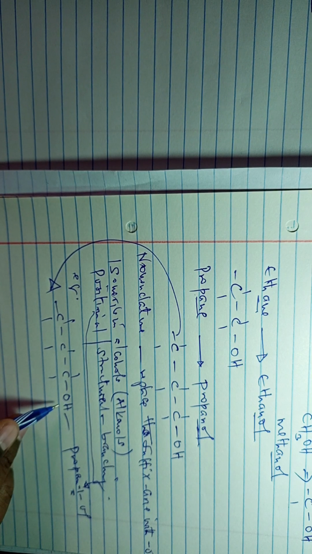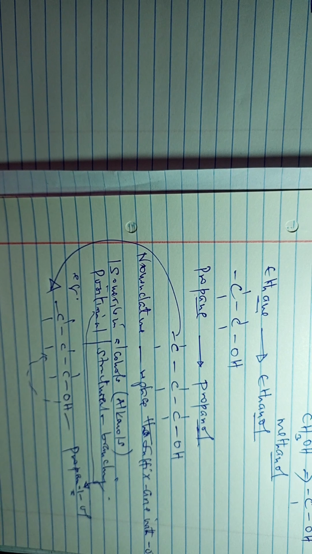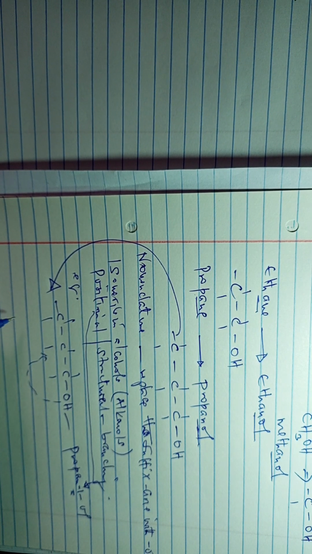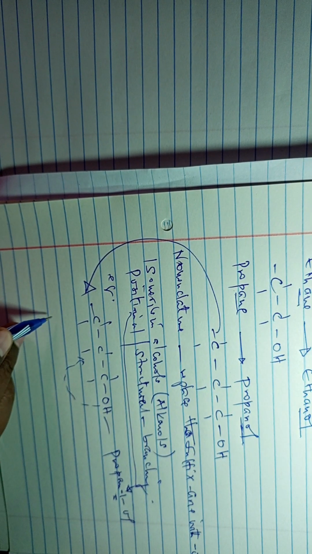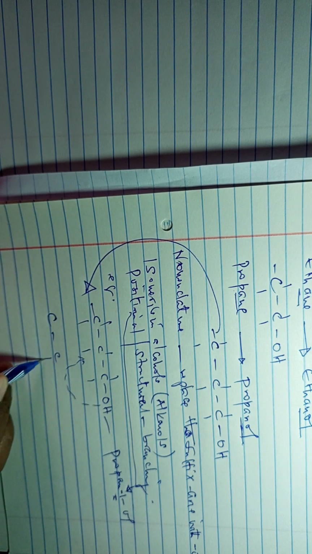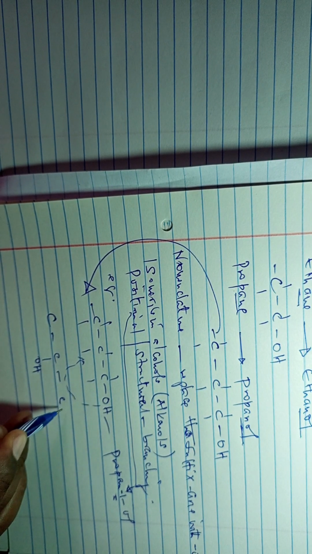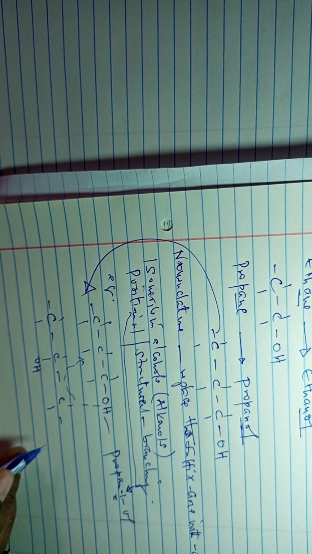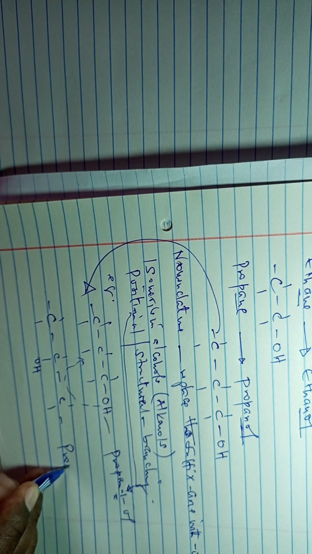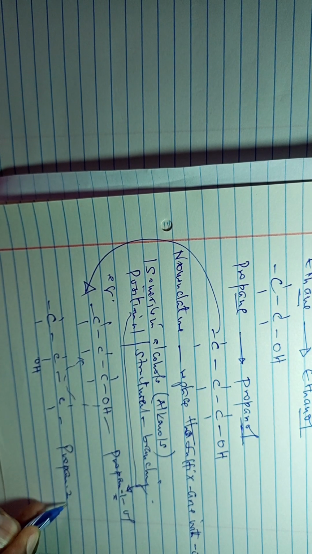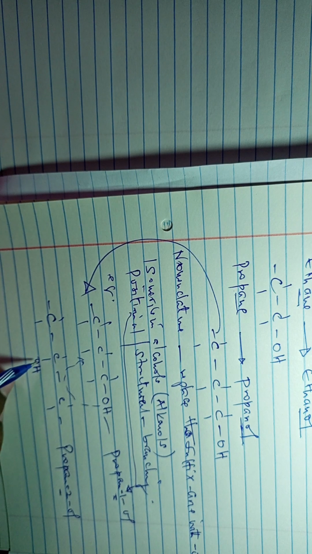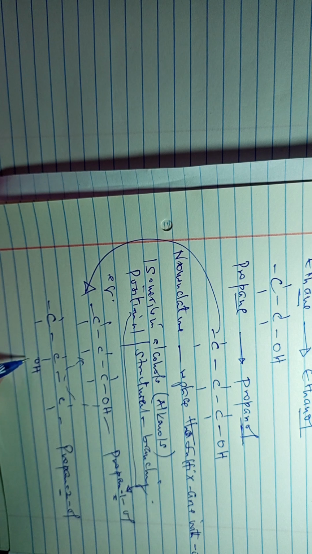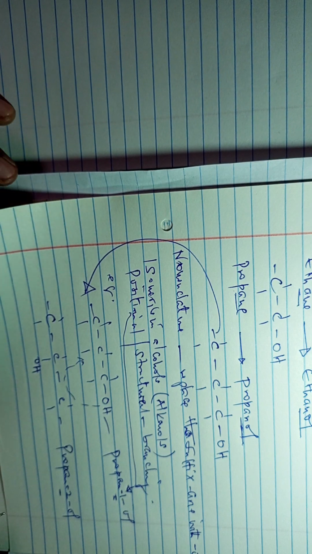Now suppose the OH group was some other place, say at the second carbon atom, then we can have the structure as C, C, C with OH on the middle carbon, and of course the rest are connected to hydrogens. Now this one will be propan-2-ol, where 2 is the position of the OH, which is the functional group in this case.